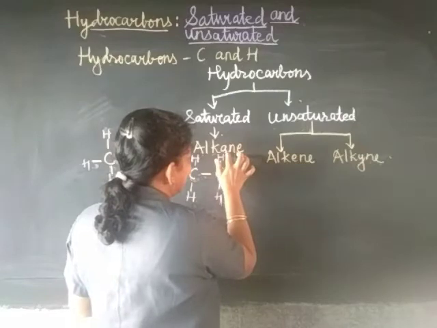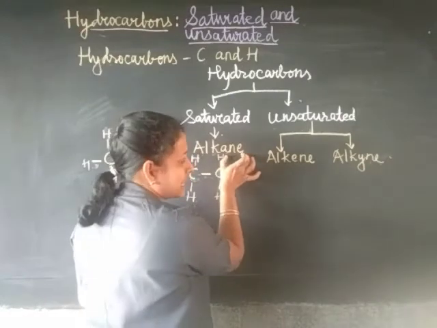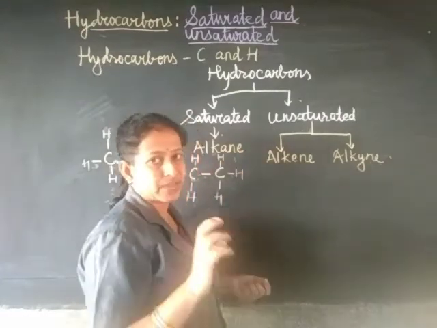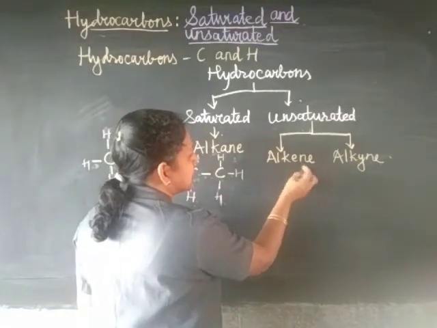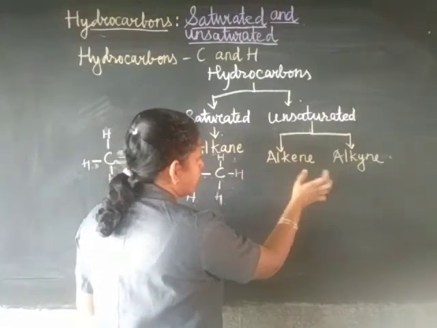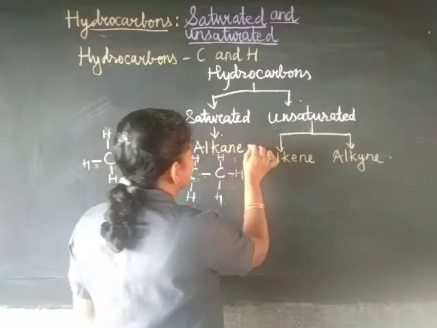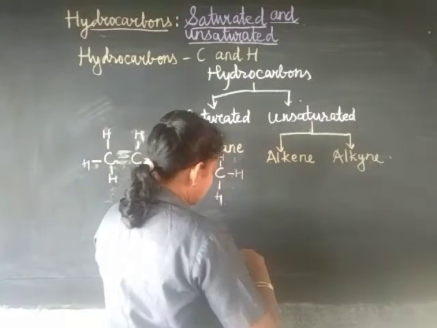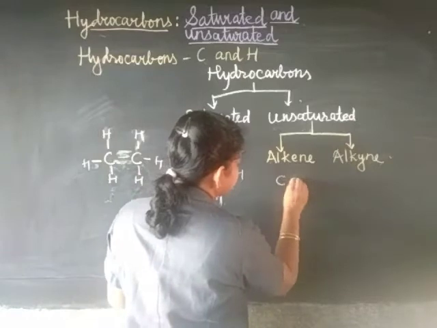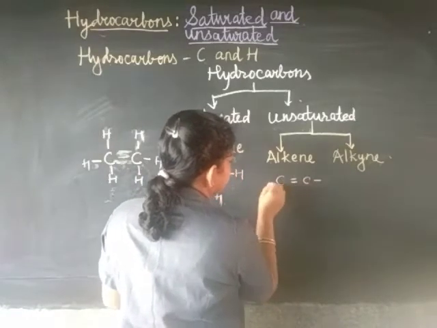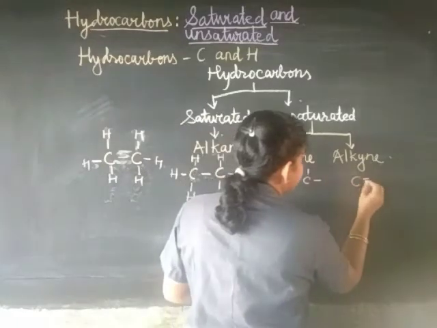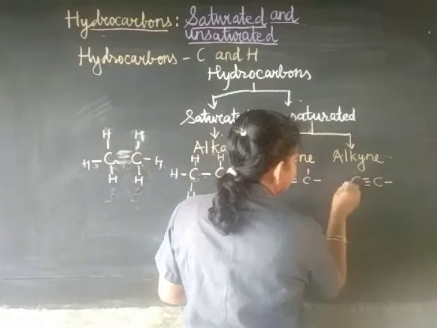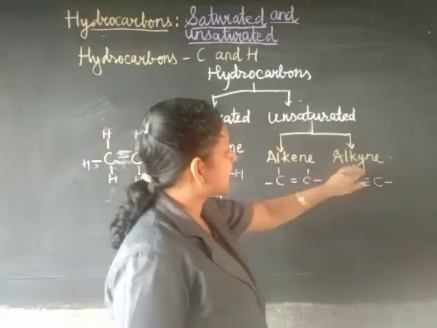ANE means a carbon-carbon single bond. ENE means a carbon-carbon double bond. And YNE is a carbon-carbon triple bond. They are called alkynes.